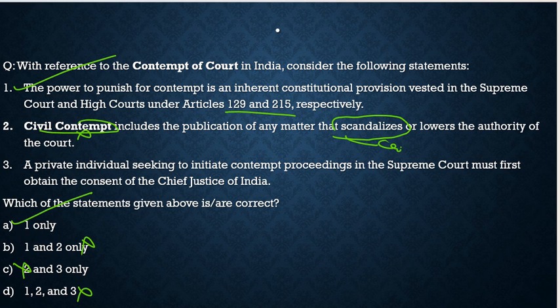Now the third statement, for the sake of discussion, we will try to solve it. A private individual seeking to initiate contempt proceedings in the Supreme Court must first obtain the consent of the Chief Justice of India. No, it is totally incorrect. We saw that it is the Attorney General of India. So, with this, I hope you have understood the question here, you have understood the article here, and everything is sorted. Now, let's move to another article and try to understand what it is about.